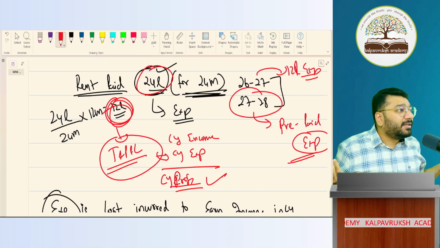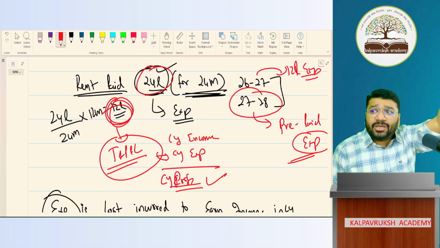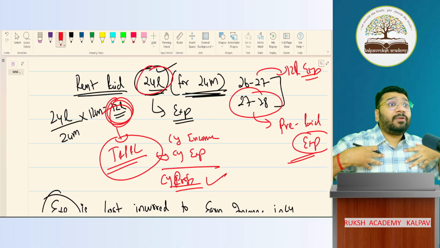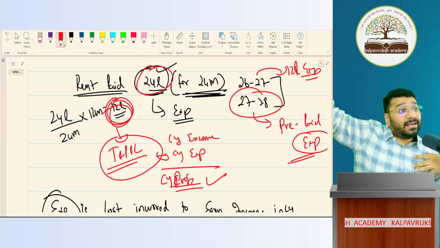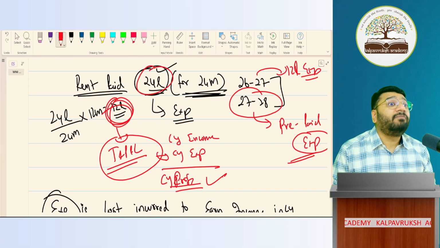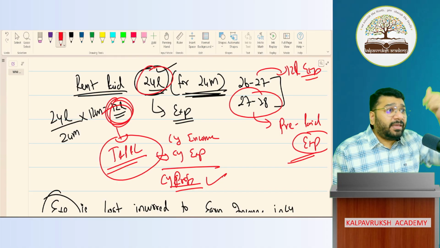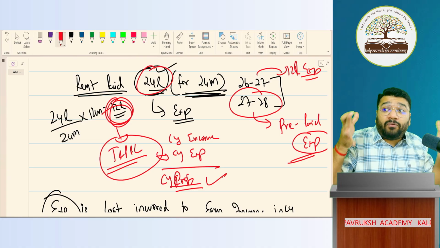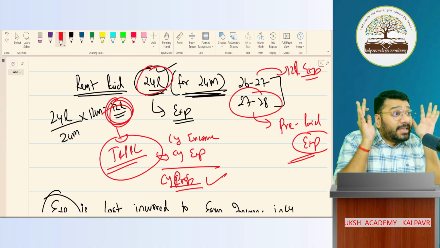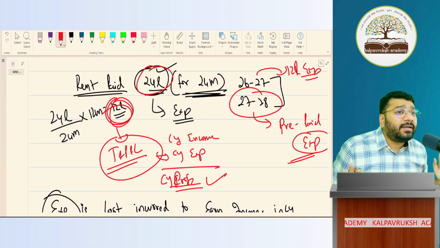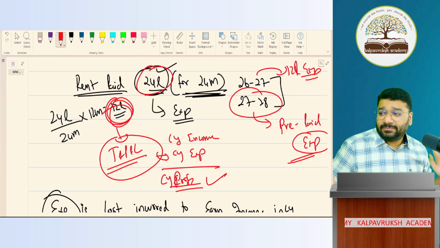Does it make sense? Forget accounting rules. I'm asking you, does it make sense? Current year's profit I have to calculate. So what I'm doing is putting next year's expense in the current year itself. Why? Because I made the payment. Will you allow me? To get the true profit of the current year, what do I need? Income of the current year, expenditure of the current year. Got it, not got it? Clear or not clear? Tell me.